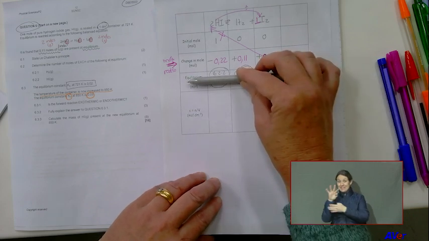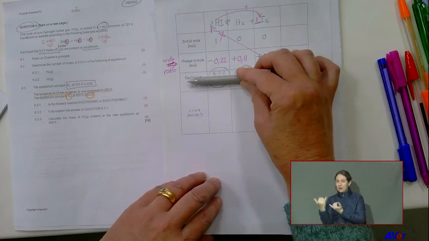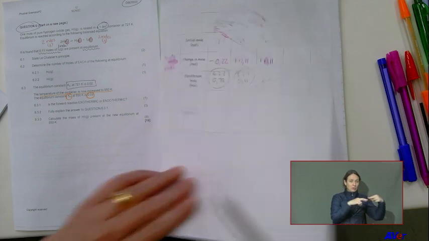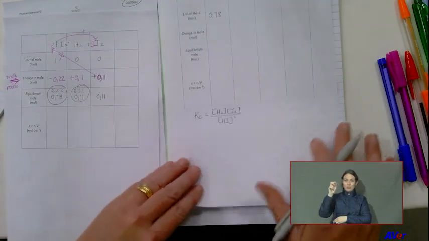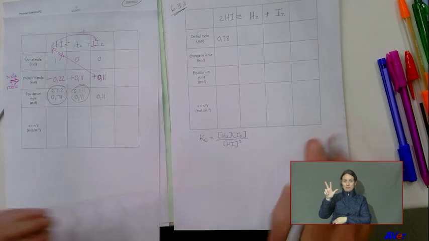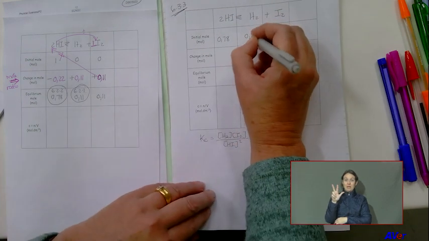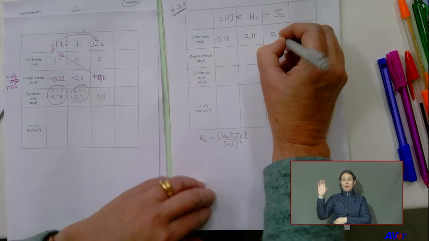I'm going to use that last row to start my table with. So I'm going to say 0.78. This 0.78, 0.11, and 0.11.